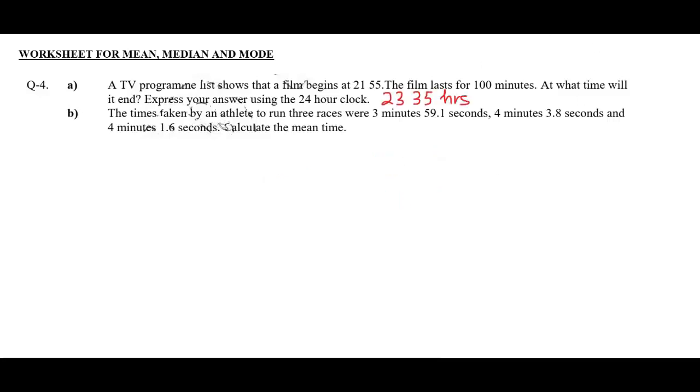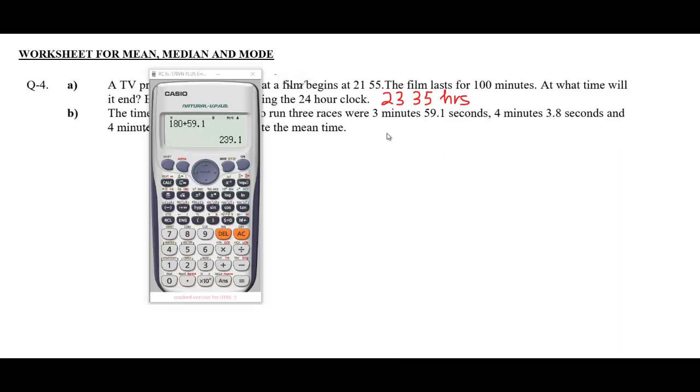Times taken by an athlete to run 3 races were 3 minutes 59.1 seconds, 4 minutes 3.8 seconds, and 4 minutes 1.6 seconds. Calculate the mean time. One method is to convert all the times into seconds and then calculate the mean. The first race is 3 minutes 59.1 seconds. 3 minutes is basically 3 into 60, 180, plus 59.1 seconds. So this will give us 239.1 seconds.